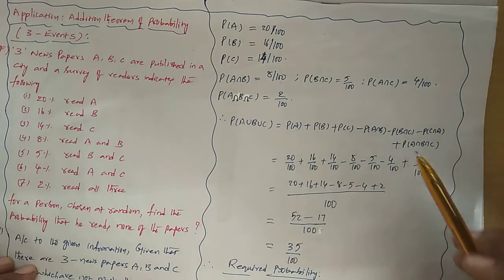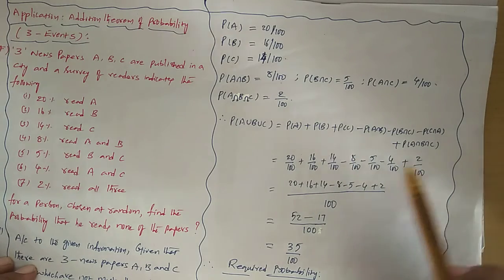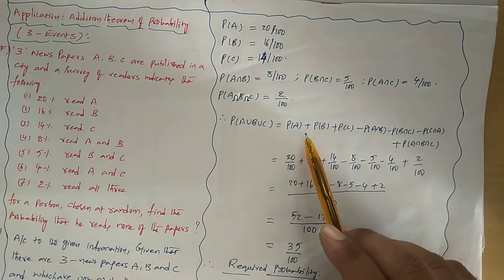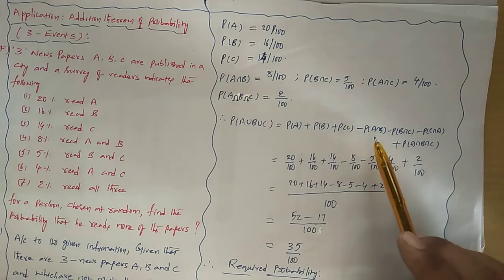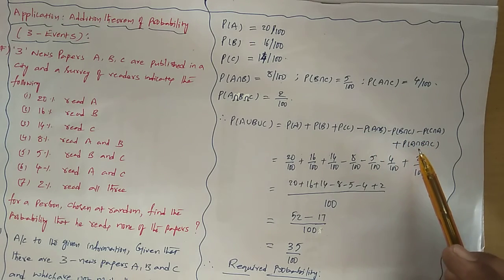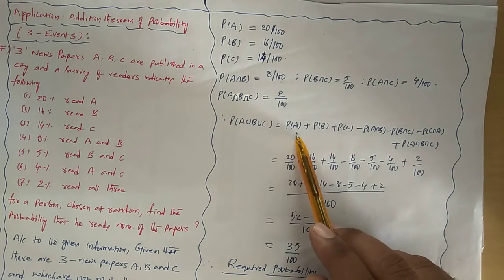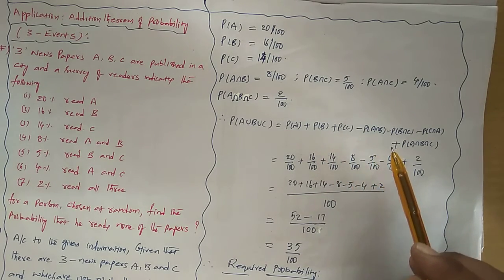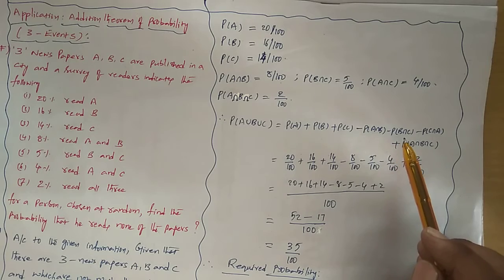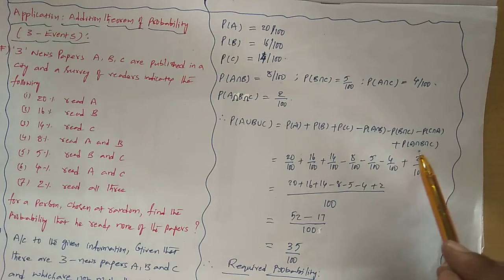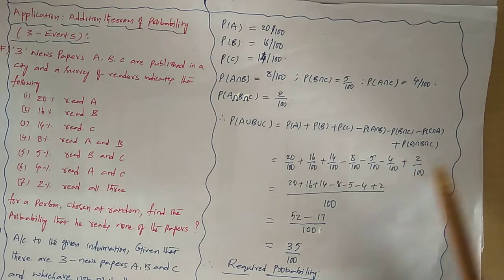Now you know the standard union formula. In the case of three events, probability of A union B union C is equal to the sum of individual probabilities minus the intersections of pairs plus the intersection of all three. So probability of A plus probability of B plus probability of C minus probability of A intersection B minus probability of B intersection C minus probability of C intersection A plus probability of A intersection B intersection C.